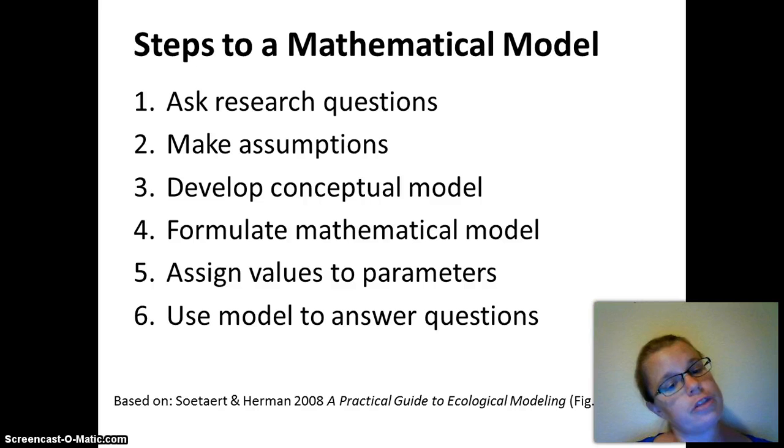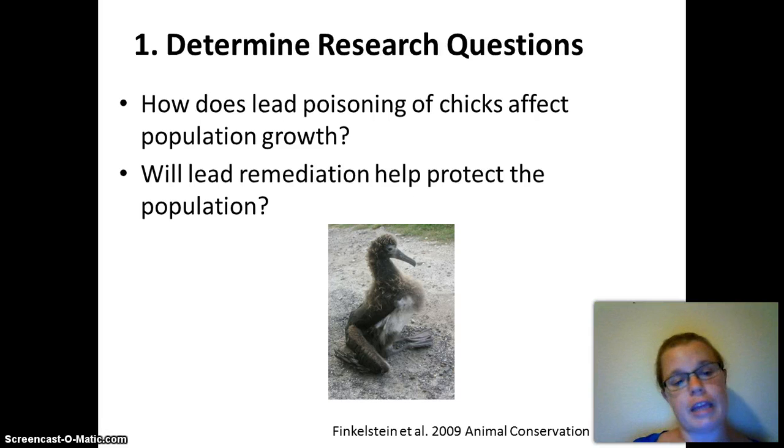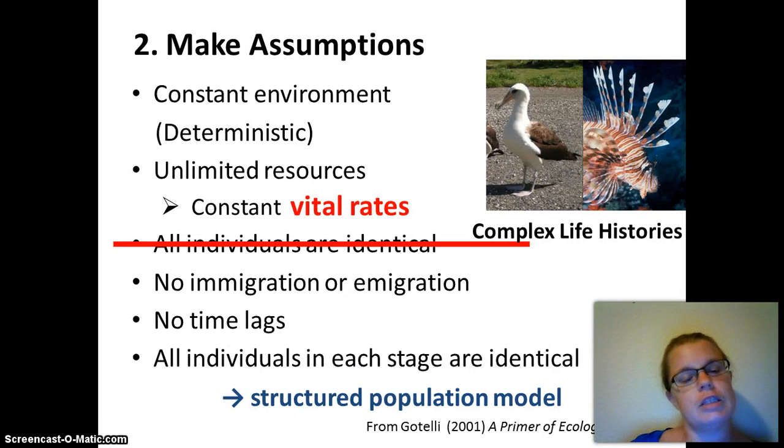Okay, so again, we'll go through these 6 stages. Asking the research question, making assumptions, developing the conceptual model, formulating the mathematical model, assigning values to parameters, and using the model to actually answer your research questions. So the research question Myra had was, how does lead poisoning of chicks affect population growth? And will lead remediation, or removing this lead poisoning, or at least reducing it, help protect the population in a significant kind of way? So again, these are the assumptions that we made. And of course the key one is that all individuals in each stage are identical.